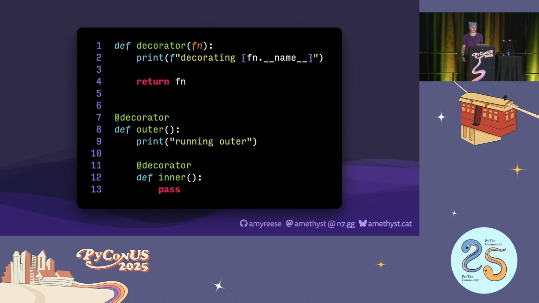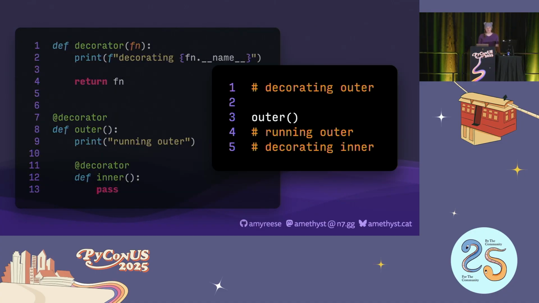Using the @decorator syntax is literally calling and executing the decorator's code at the moment that the function it's wrapping is defined in scope. This means that our decorator will execute before the function it's wrapping is ever used, and if we import this code, we'll see that before we ever even call the outer function, the decorator has printed its message, at import time no less. And when we do call the outer function, the decorator runs again to process the inner function, even though it's never called or used.